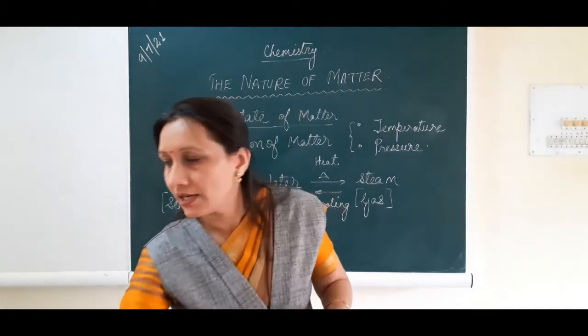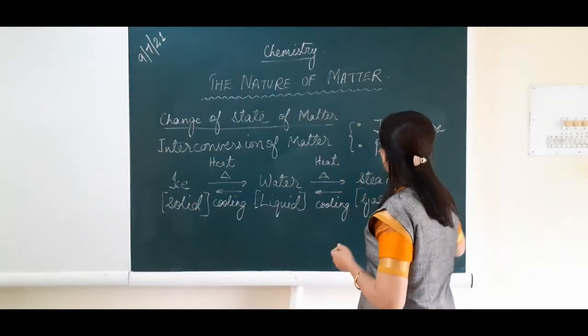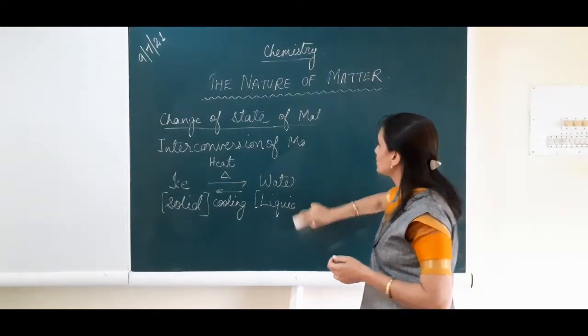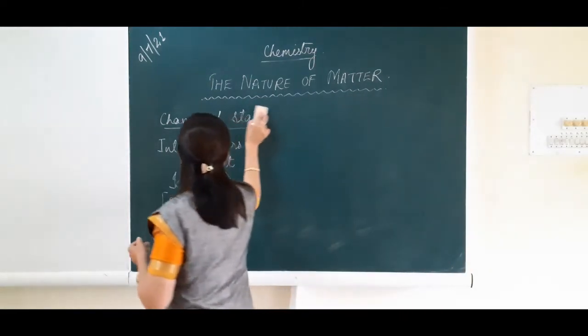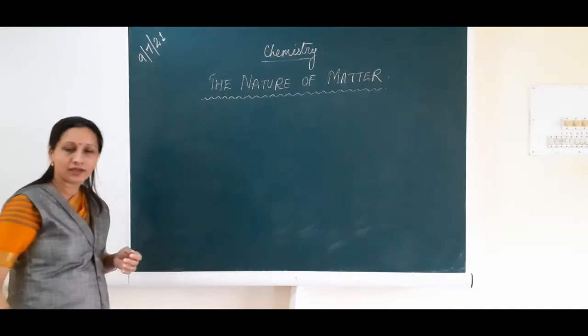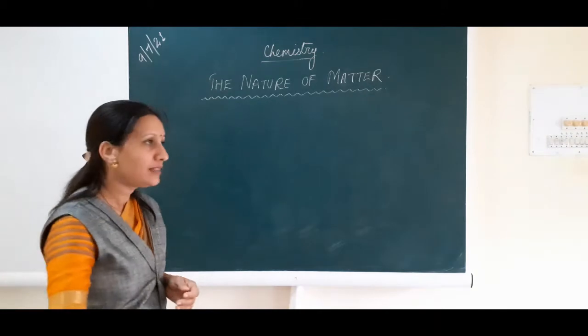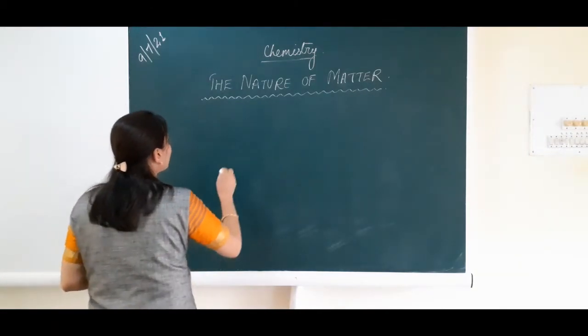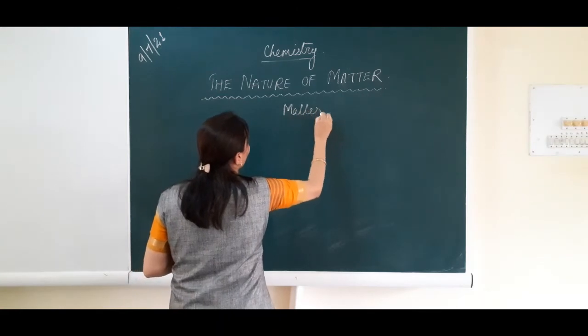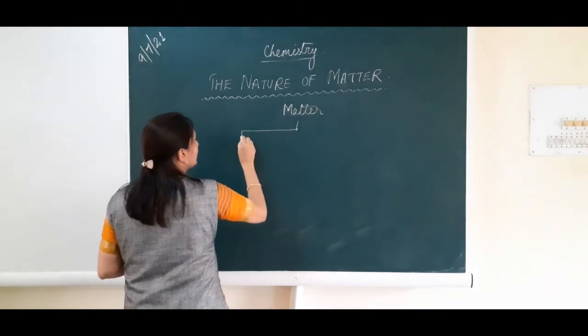Now after learning about change of state of matter, as I told you, there are various ways of classifying matter. One, I told you, is that we can classify them as naturally occurring and man-made. Another way is that we can classify matter as pure substance and impure substance.